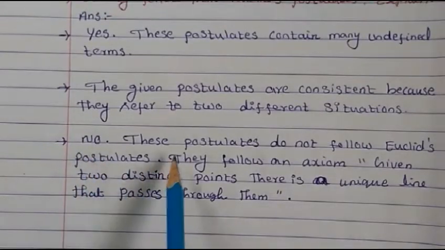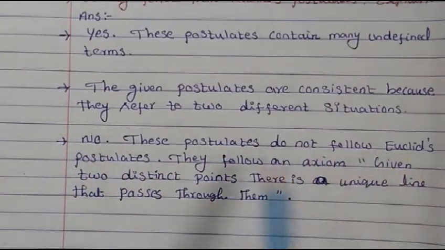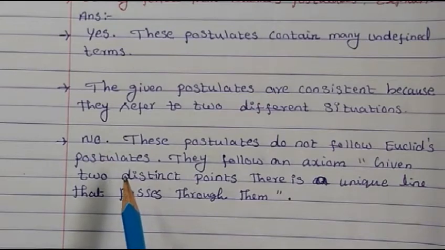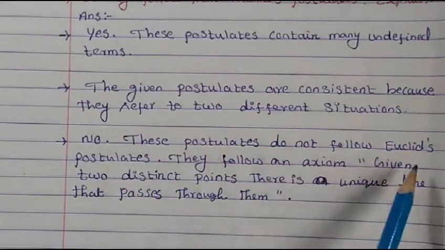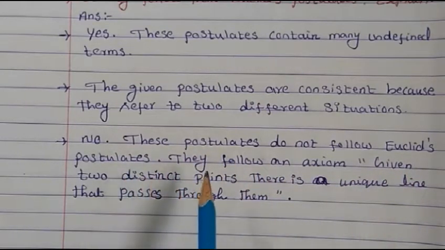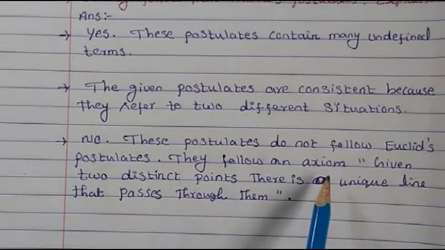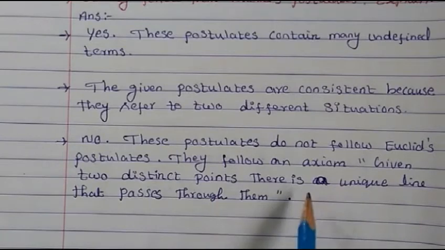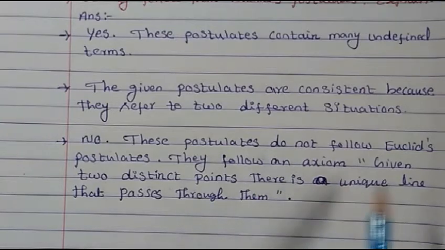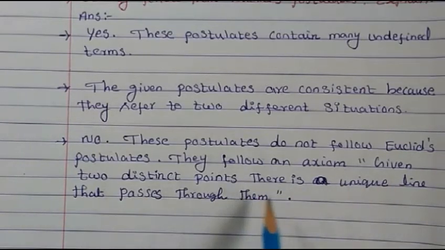Our answer is no, these postulates do not follow Euclid's postulates, but they follow an axiom. And what is that? Given two distinct points, there is a unique line that passes through them.